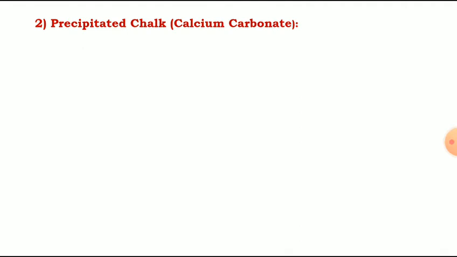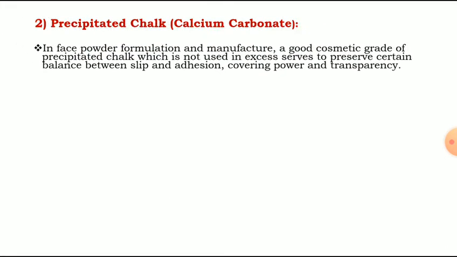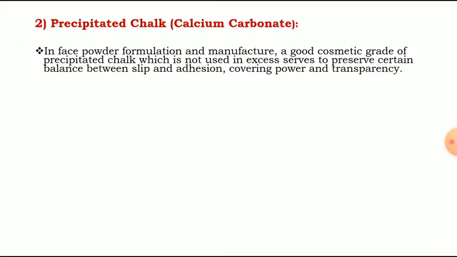Now we will see the second, that is precipitated chalk, that is calcium carbonate. In a face powder formulation and manufacture, a good cosmetic grade of precipitated chalk, which is not used in excess, serves to preserve a certain balance between slip and adhesion, covering power and transparency.